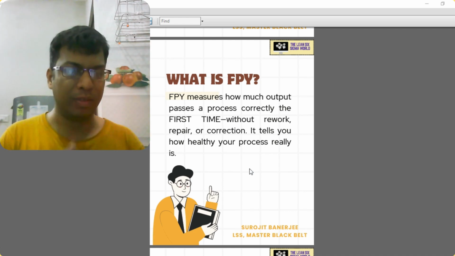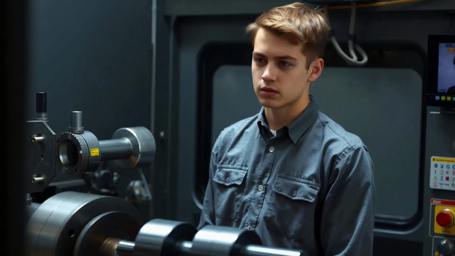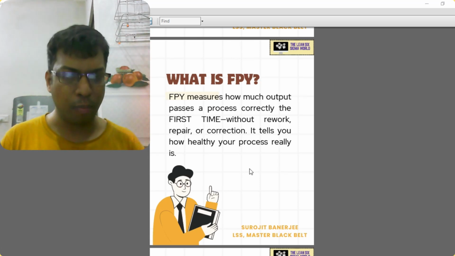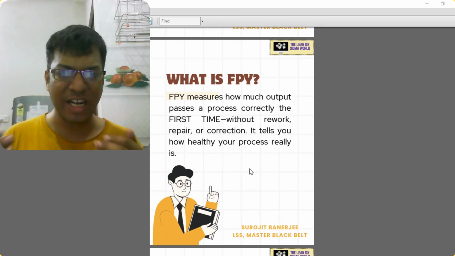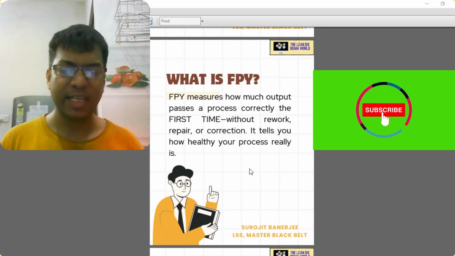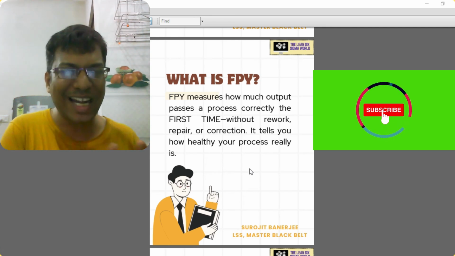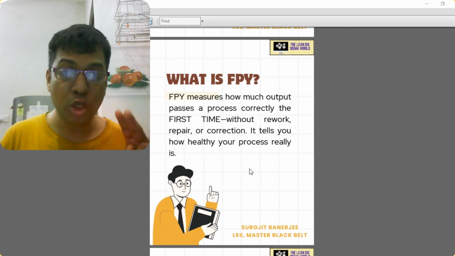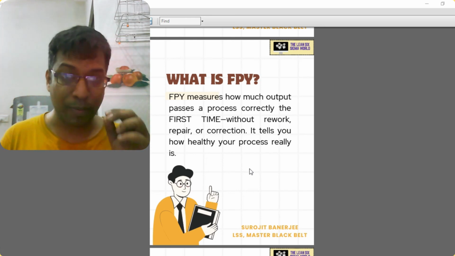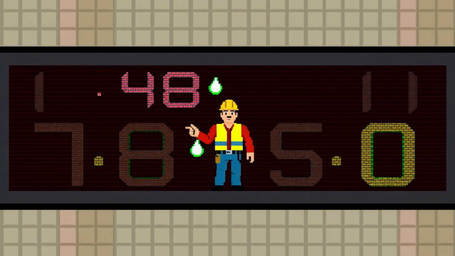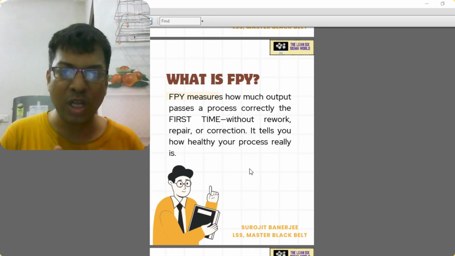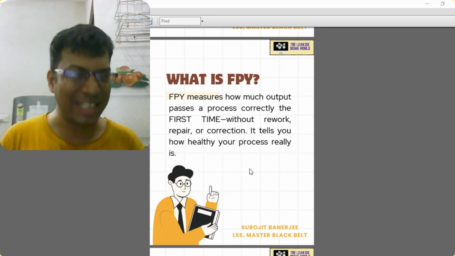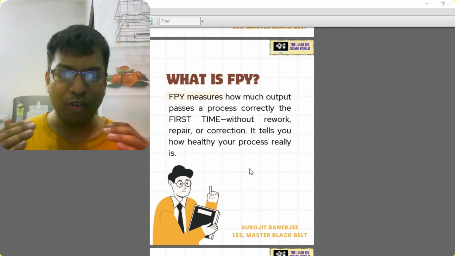Now, let's give an example. In the shaft turning CNC machine, you are doing the shaft turning operation. Suppose the target for today is 50 shafts for the turning operation. After the turning operation, you find that 48 shafts have passed correctly without any rework or repair, but two shafts require some correction, some repair. So your first pass yield will be 48 only, not 50. Because after correction, if you do the rework and repair, then it will not come under the fundamentals of first pass yield. So that is the basic definition of first pass yield.